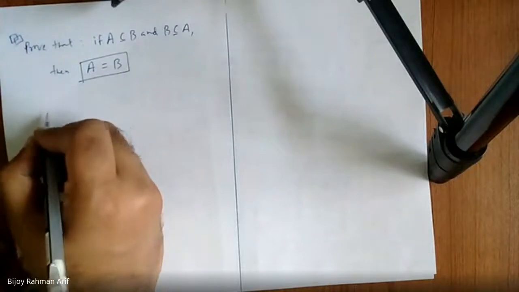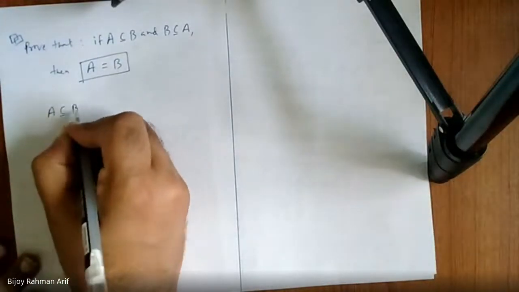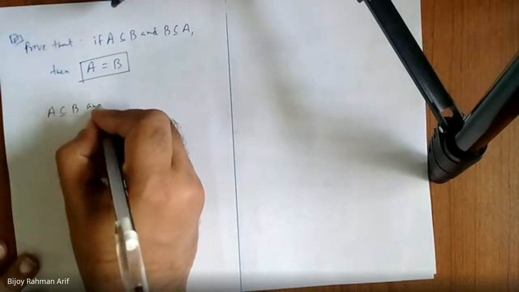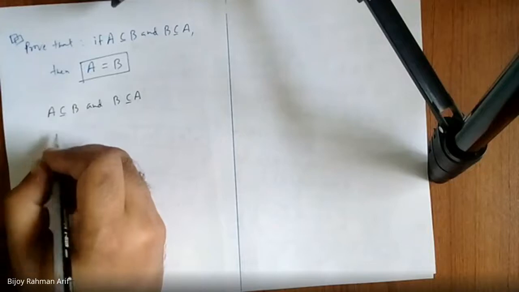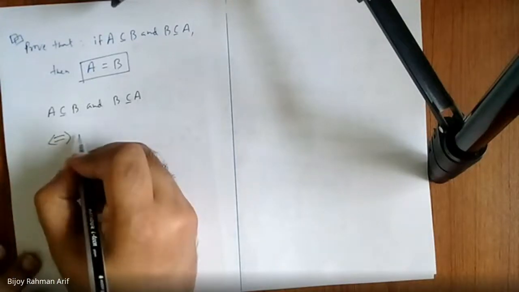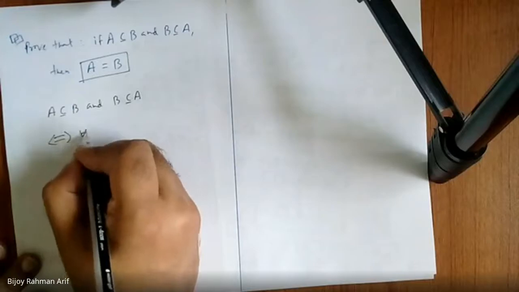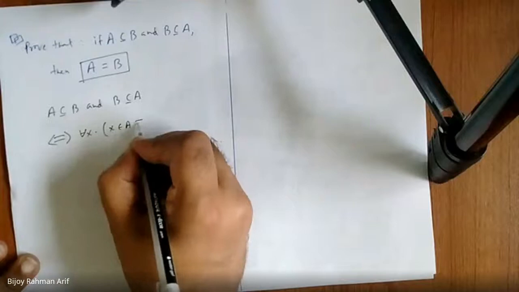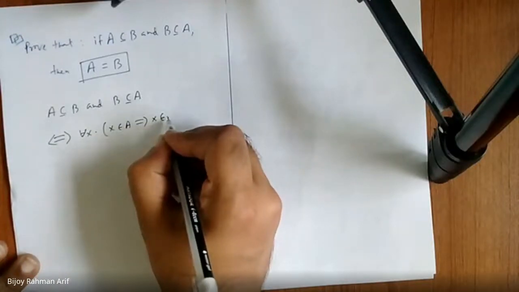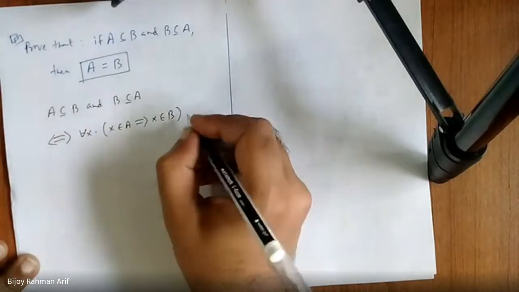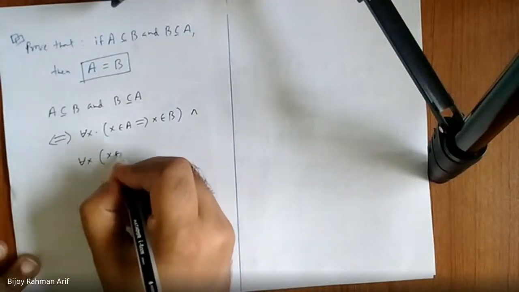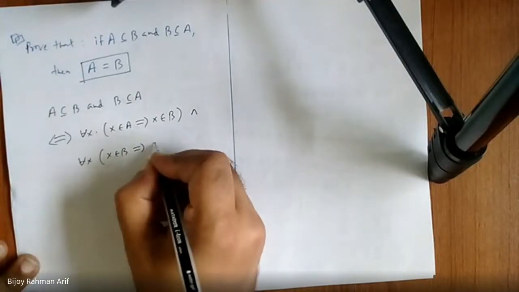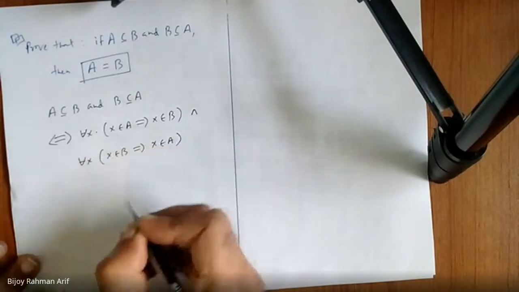We know that A is a subset of B and B is a subset of A, which is logically equivalent to: for all x, x belongs to A implies x belongs to B, and for all x, x belongs to B implies x belongs to A. Am I right?